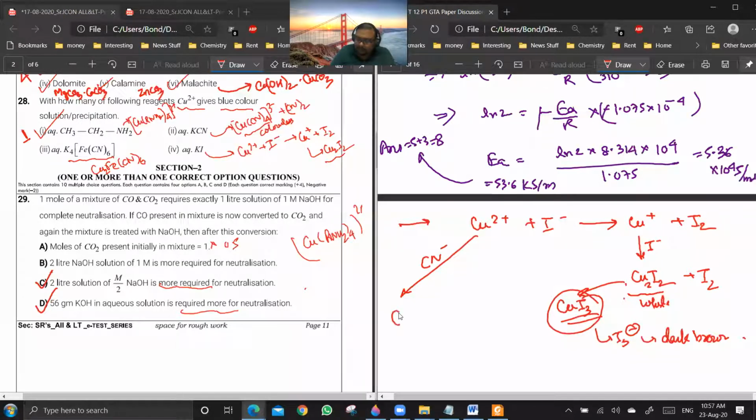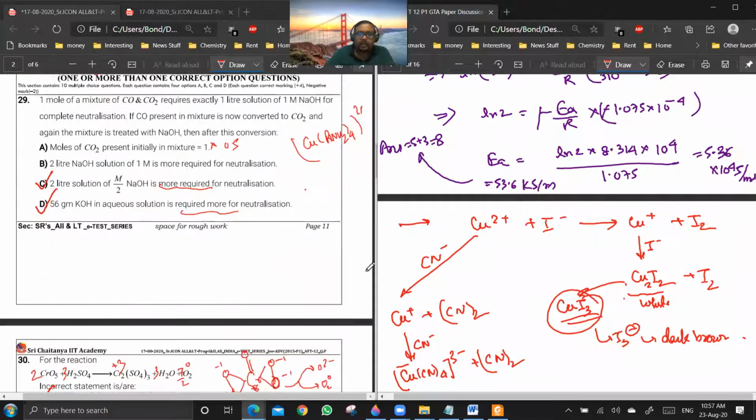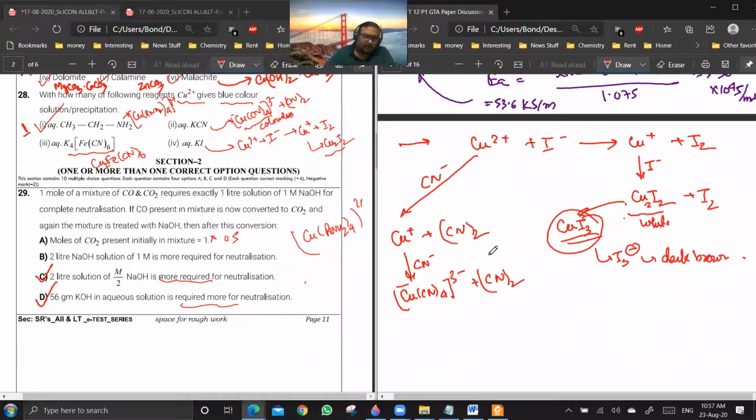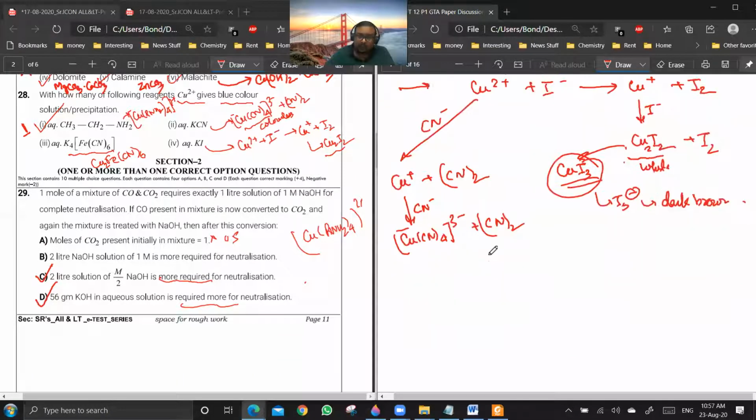So you will get Cu+ CN twice. This Cu+ will combine with CN- to give [Cu(CN)4]3-, plus cyanogen. Now [Cu(CN)4]3- is colorless.